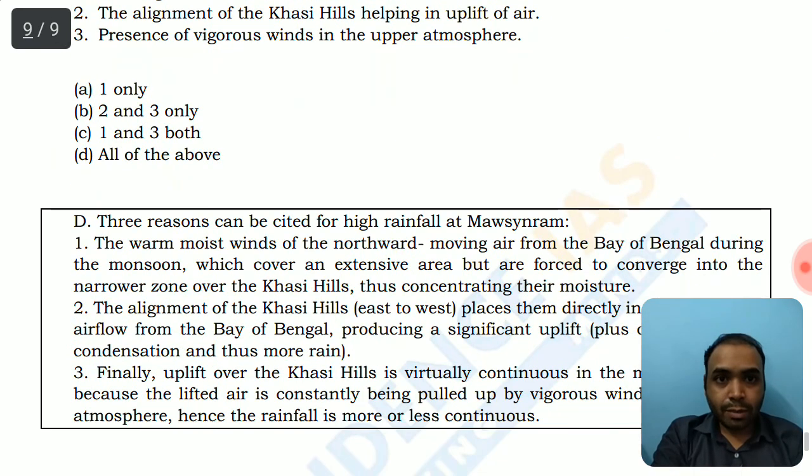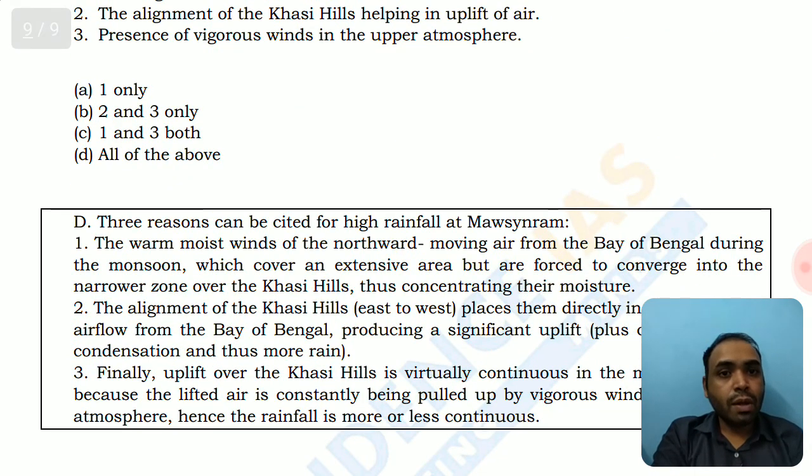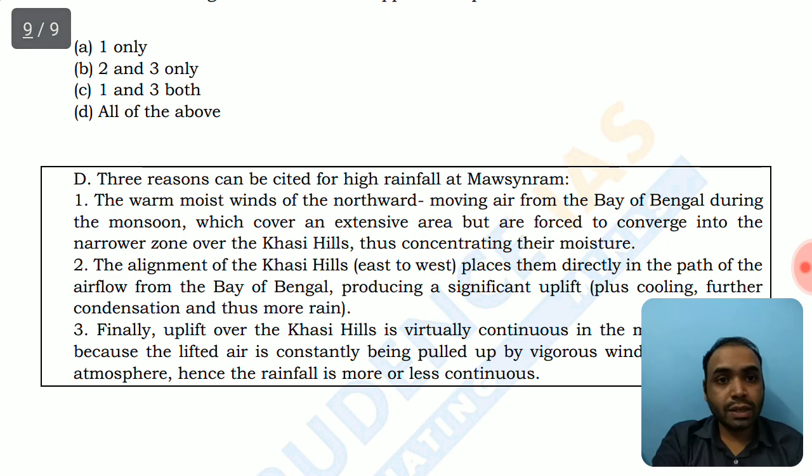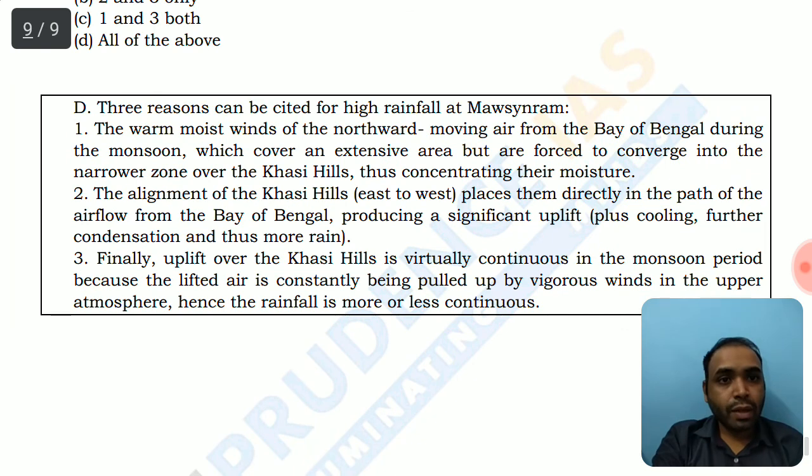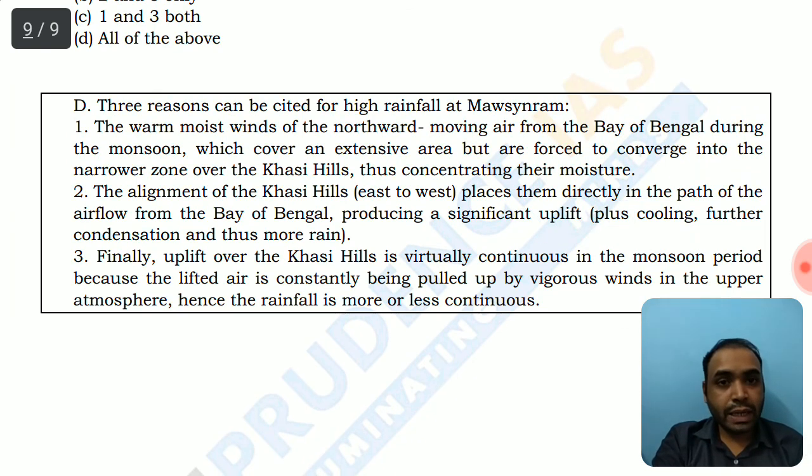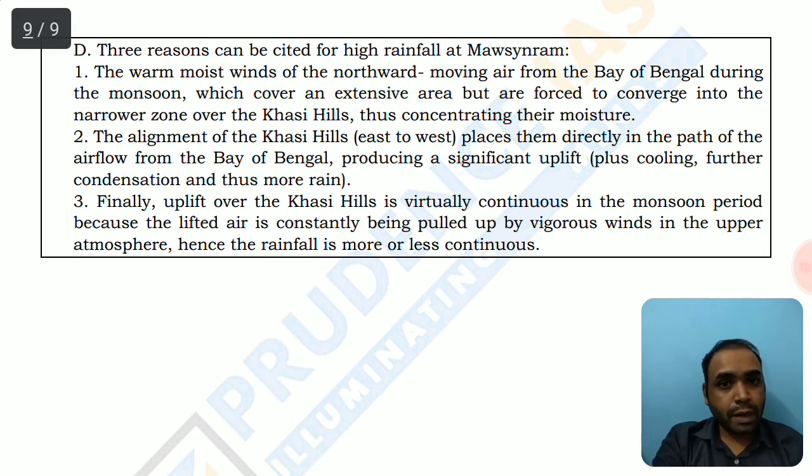Guys, let's read this explanation. The three reasons cited are: warm, moist northward winds from the Bay of Bengal during the monsoon cover an extensive area, but are forced to converge into narrower zones over the Khasi Hills, thus concentrating the moisture. We have already discussed the alignment of the Khasi Hills, east to west, placed directly in the path of airflow from the Bay of Bengal. So it produces significant uplift. Finally, the uplift over the Khasi Hills is virtually continuous in the monsoon period because the lifted air is constantly being pulled by vigorous winds in the upper atmosphere. Hence, the rainfall is more or less continuous.